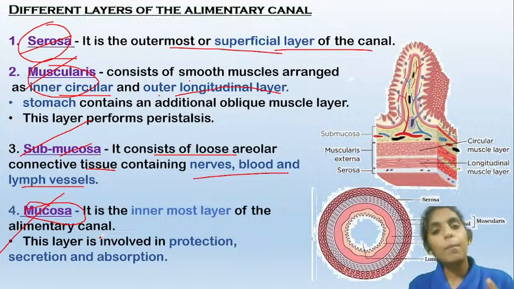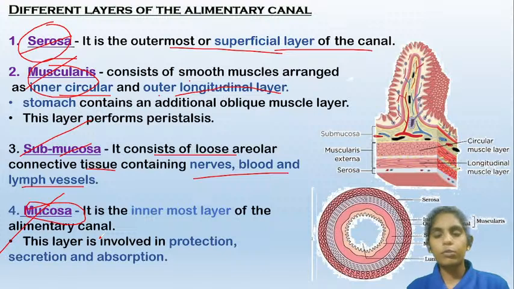The muscularis layer contains the muscles which help in the transportation of food from one part of the digestive canal to the other, and the submucosa provides the digestive canal with all the blood vessels, lymph vessels, and nerves. The blood supply will be in the submucosal layer, and the mucosal layer contains different cells which secrete different enzymes and juices into the digestive canal.